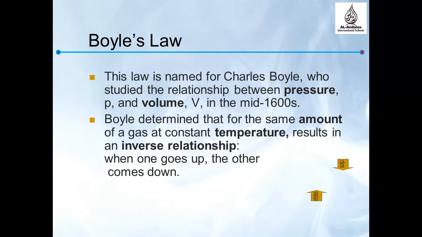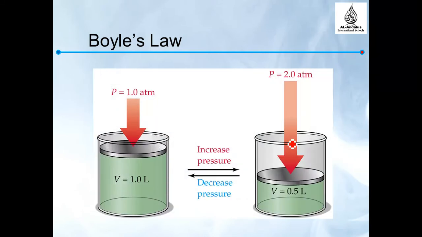Boyle's law is named after a scientist named Robert Boyle, who described the relationship between pressure and volume in the mid-1600s. So here is how Boyle's law is applied. When the pressure equals 1, the volume equals 1. If we multiply them, the answer equals 1.